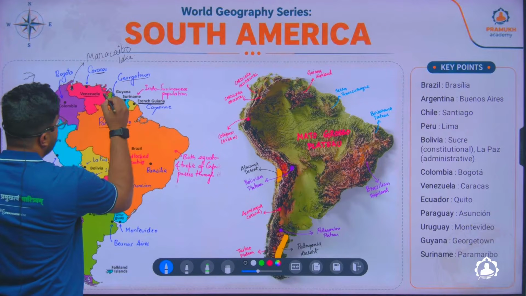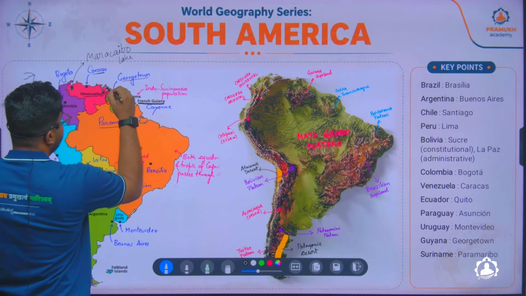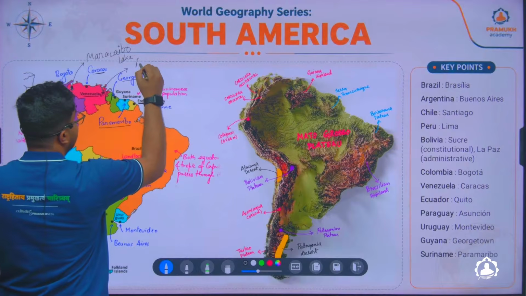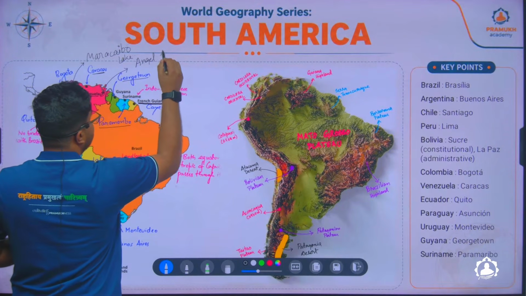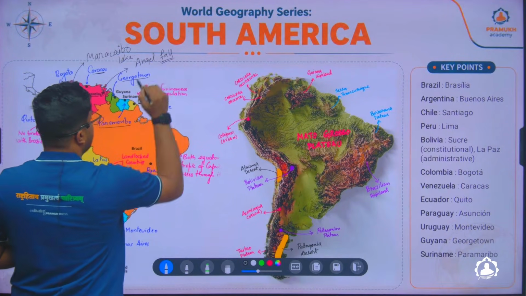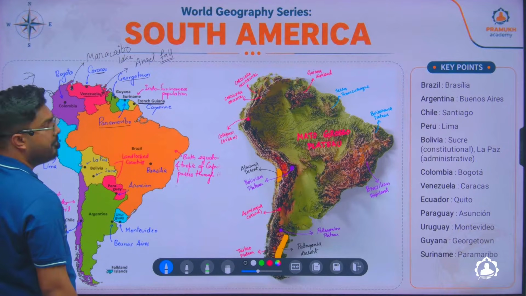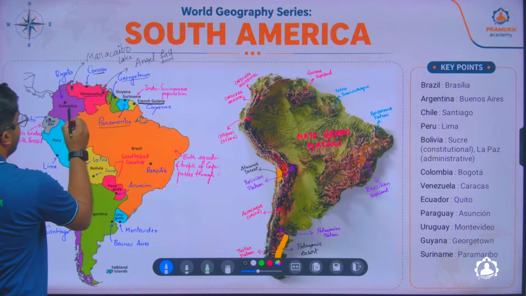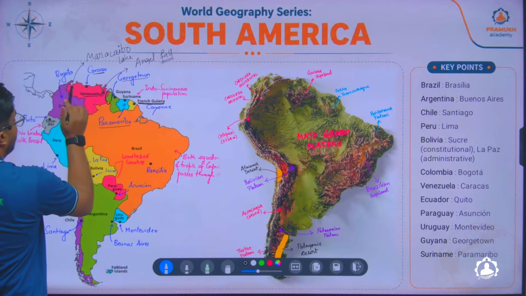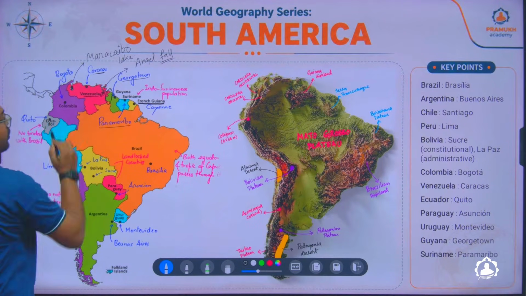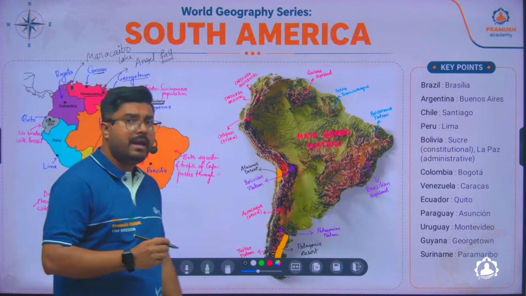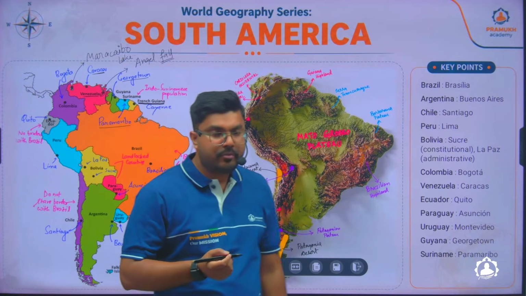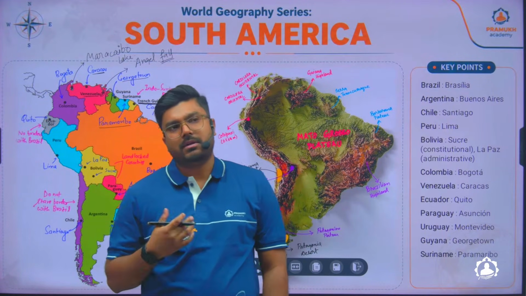In Venezuela, particularly in this region, you will find a fall called Angel Fall, and this is the world's highest waterfall, which is located in Venezuela. Next to Venezuela, you'll find the country Colombia. The capital is Bogota.